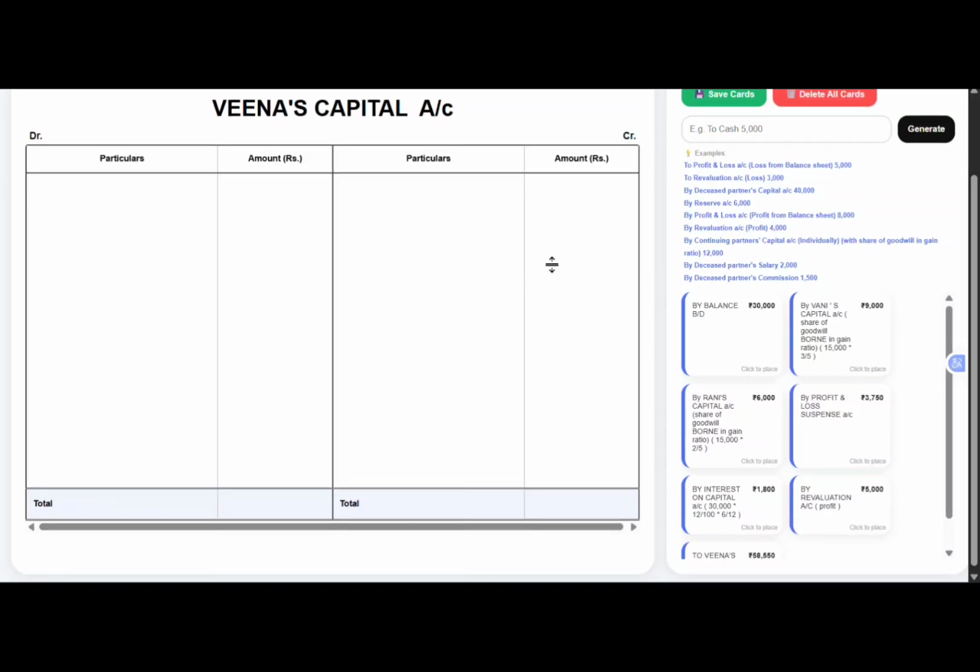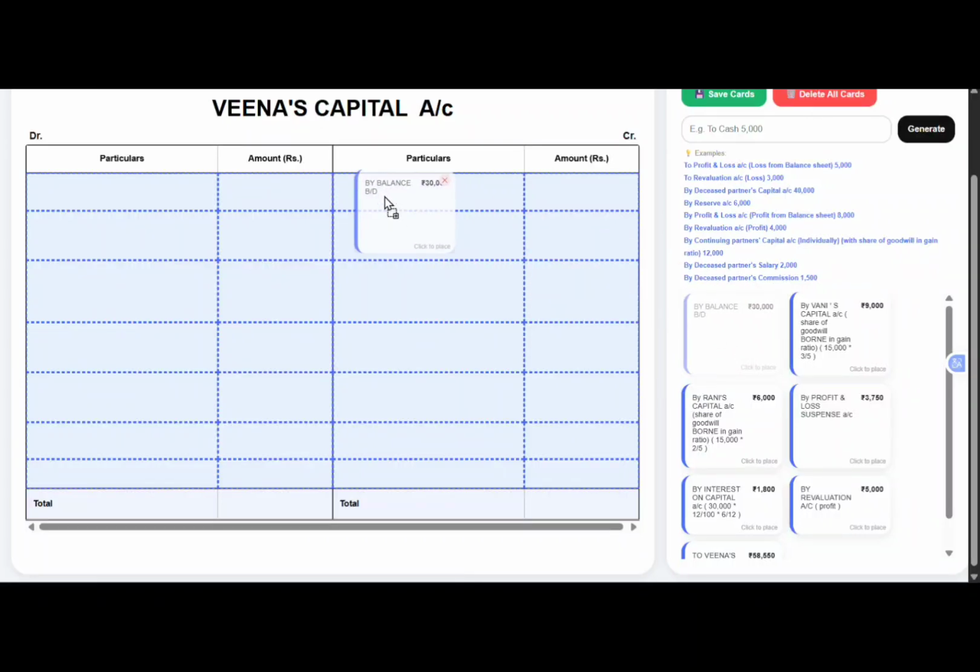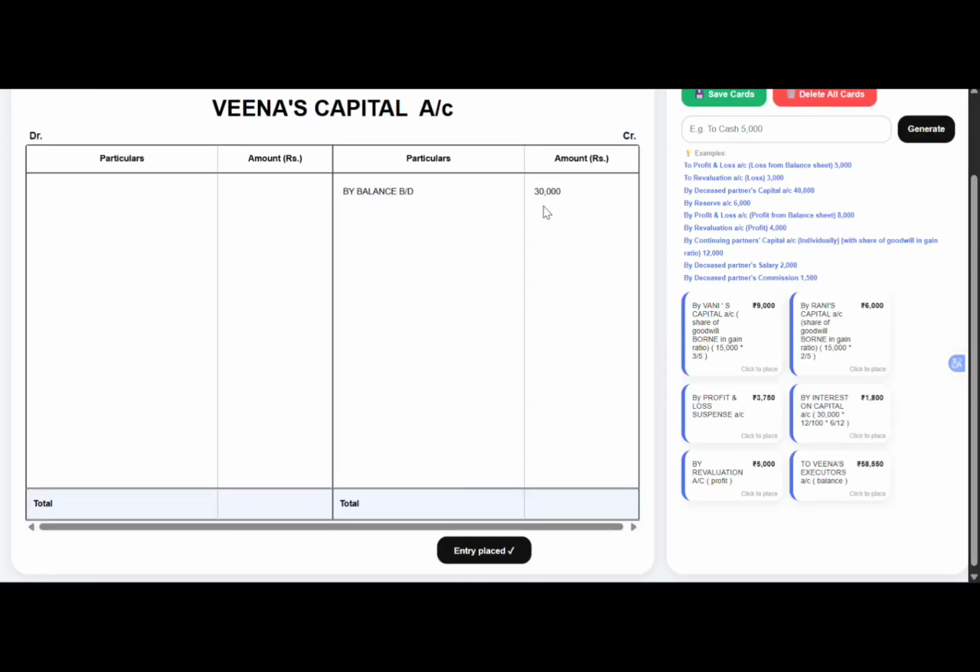We have debit side and credit side. On the credit side, first we have to open Veena's capital account by bringing down her capital from the balance sheet as by balance brought down 30,000. Next, since Veena is the deceased partner, we have to provide her share of reserve fund.